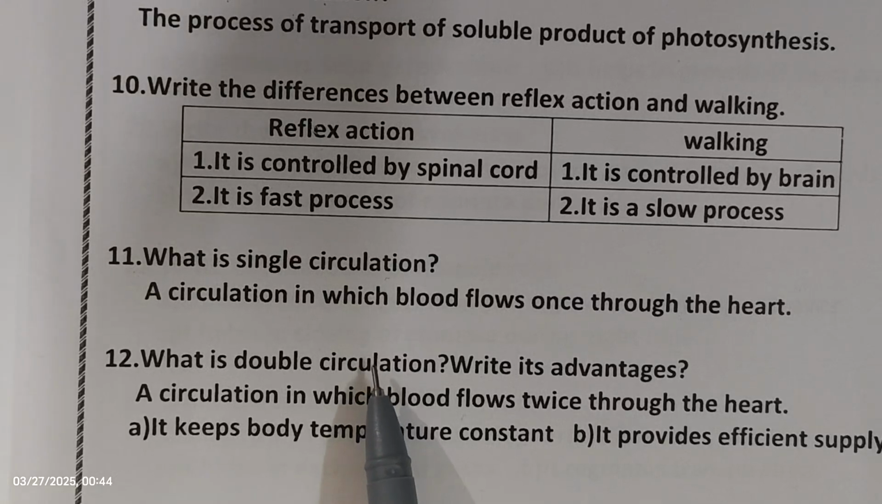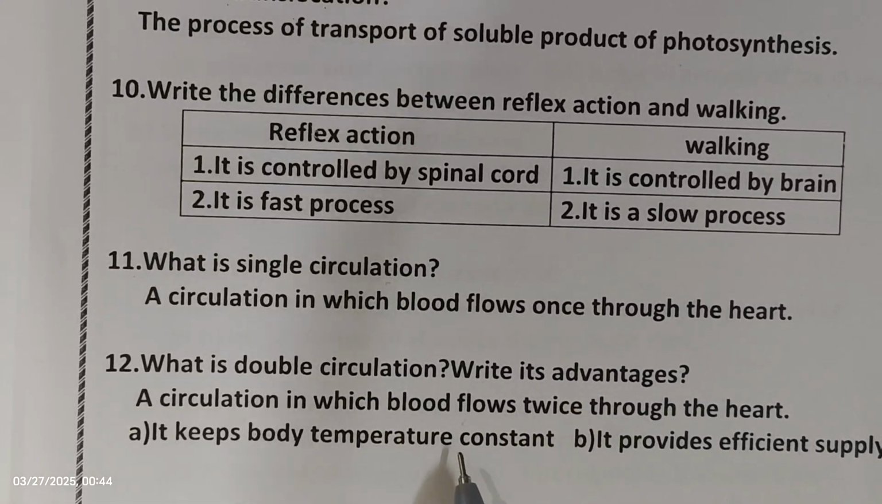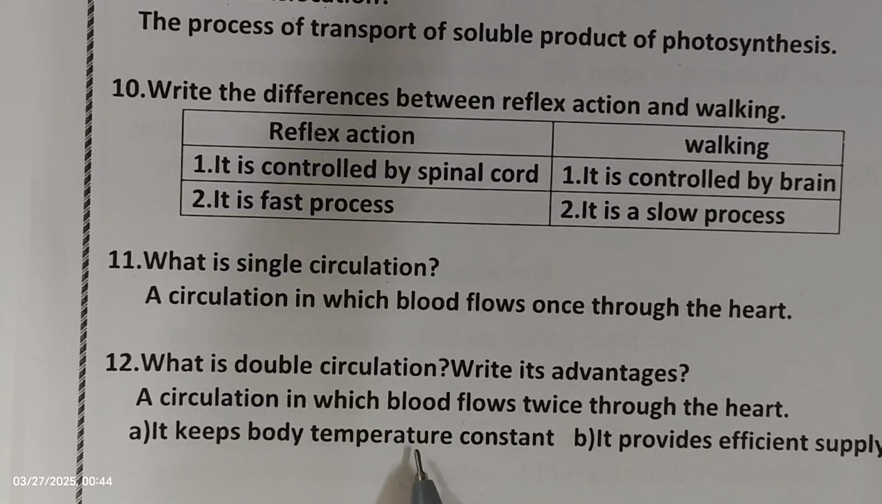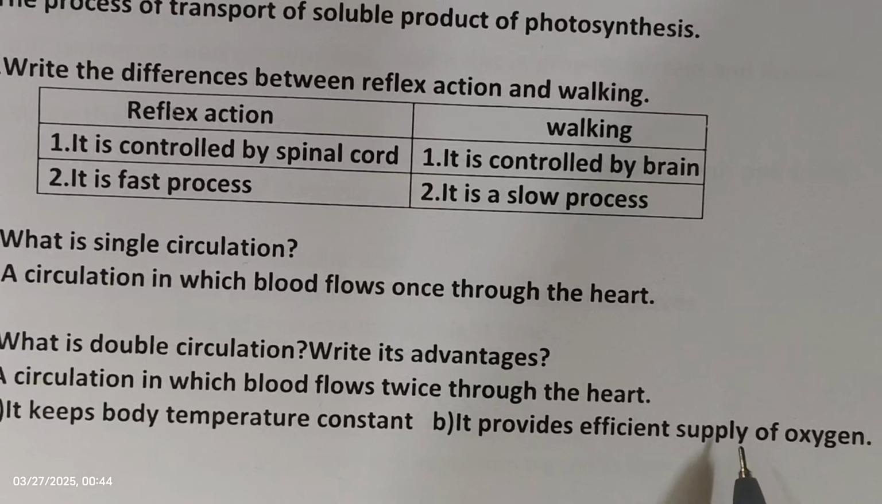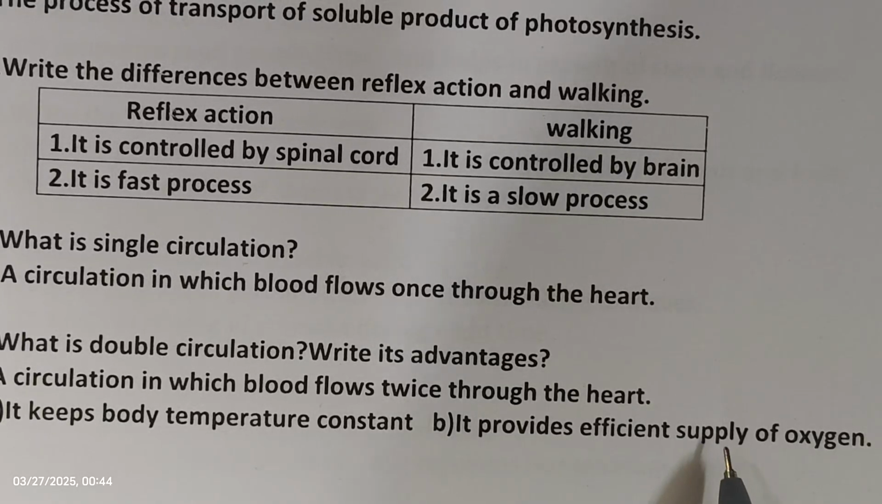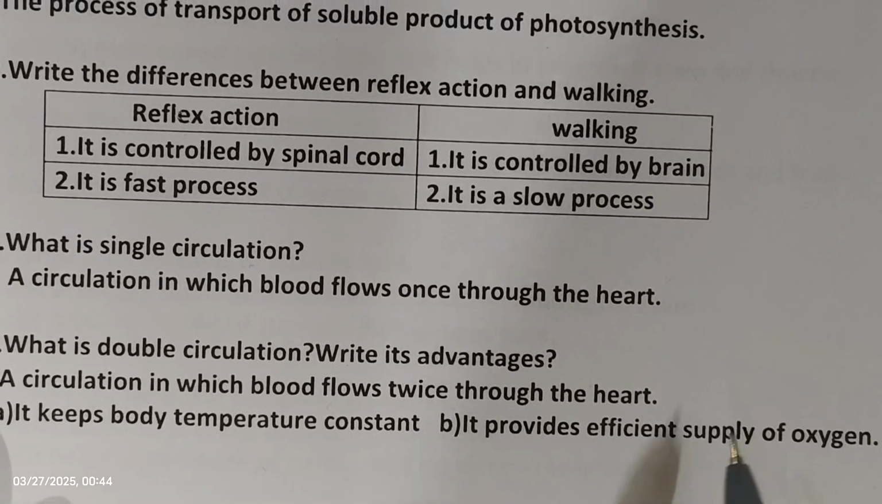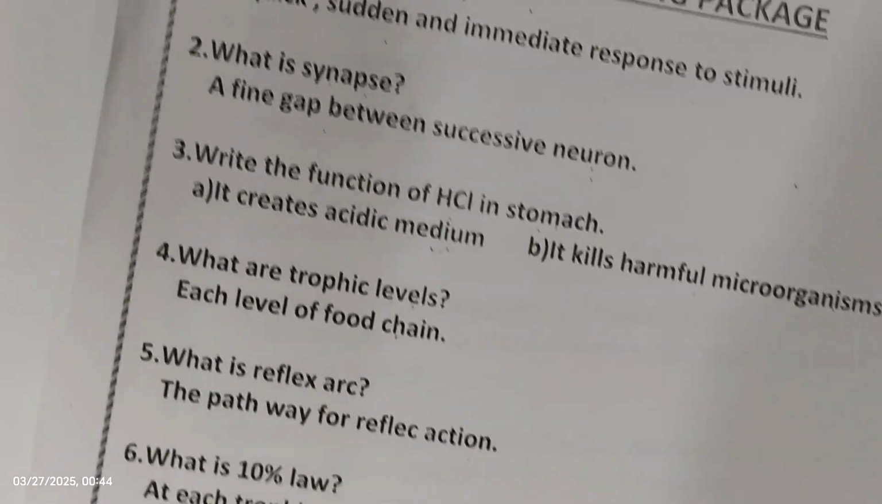What are its advantages? Double circulation advantages: the first one, it keeps the body temperature constant, and the second one is it provides sufficient supply of oxygen. So they are the two advantages of double circulation. So this is about the first 12 questions. So we'll move on to the next question.